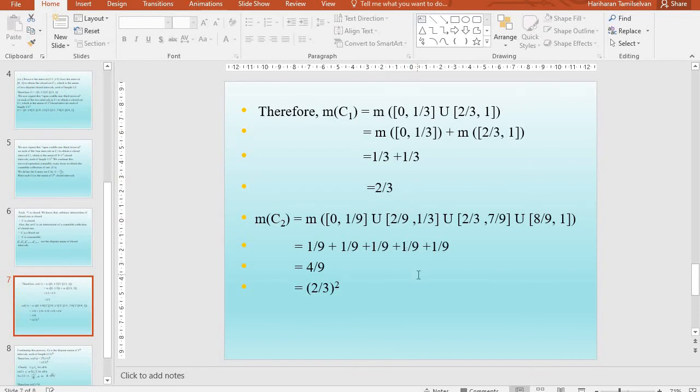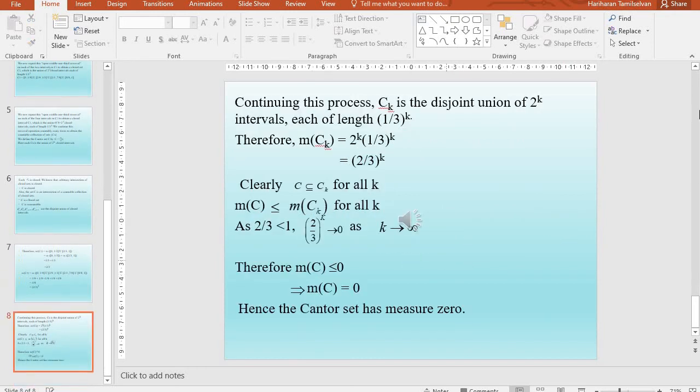Similarly, measure of C2 is nothing but the measure of these closed intervals [0, 1/9], [2/9, 1/3], [2/3, 7/9] and [8/9, 1], each of length 1/9. Therefore, measure of C2 is (2/3) squared. Now continuing this process, Ck is the disjoint union of 2 power k intervals each of length (1/3) power k. Therefore, measure of Ck is 2 power k times (1/3) power k, which is nothing but (2/3) power k.